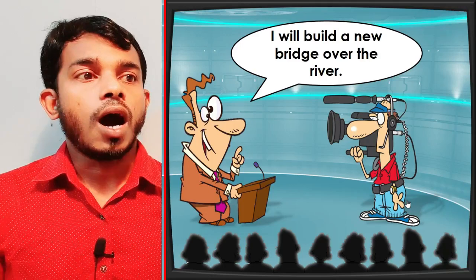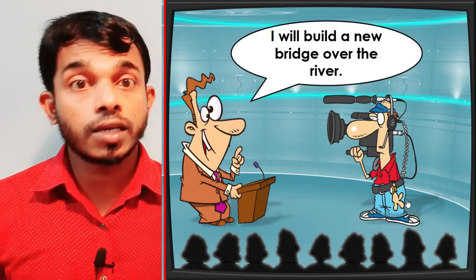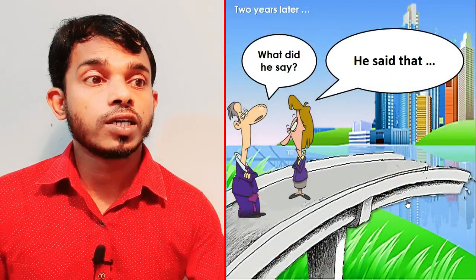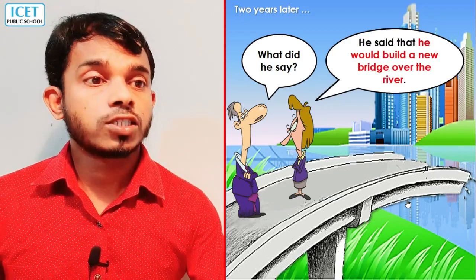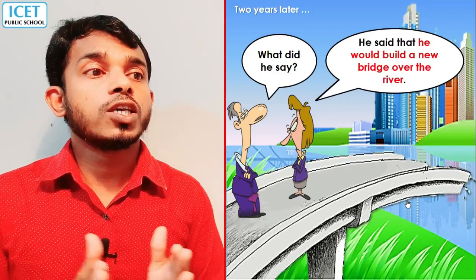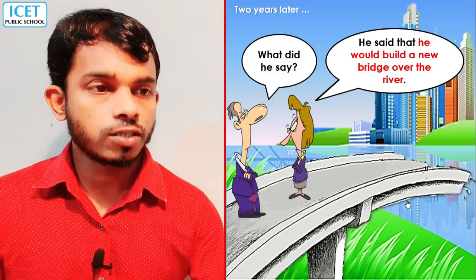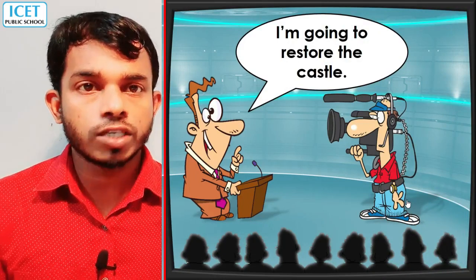Then, "I will build a new bridge over the river." He is giving again another promise. Then what happened after 2 years? What did he say? He said that he would build a new bridge over the river. This is what he said. You see the changes, how they take place.